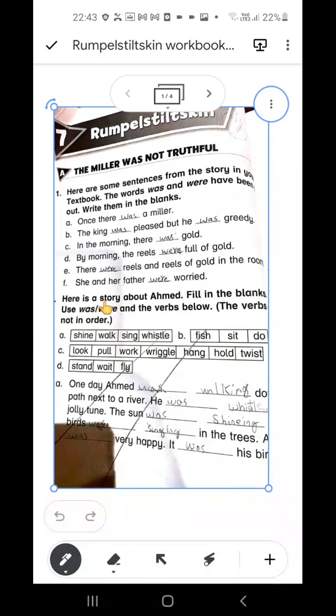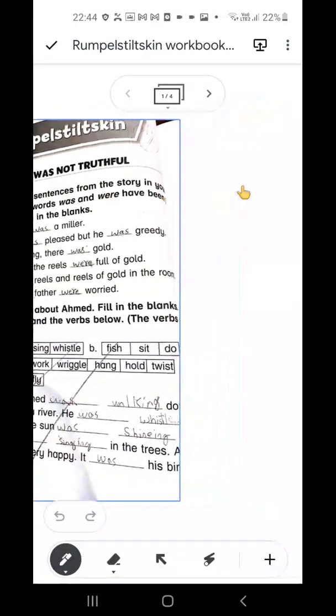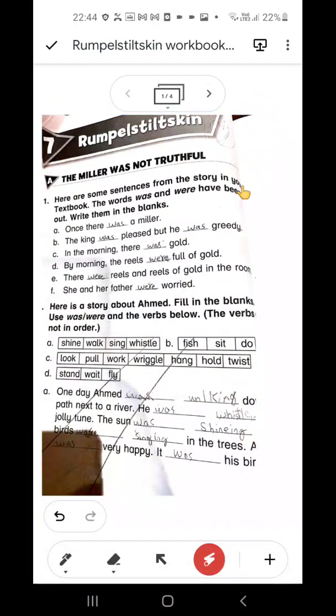Students, here in this exercise it is also about simple past tense, but there is a little bit of difference. We will see what that is. Let me read the question first. Here are some sentences from the story in your textbook. Textbook means from the same story of Rumpelstiltskin from the lesson. The words was and were have been left out. Write them in the blanks.